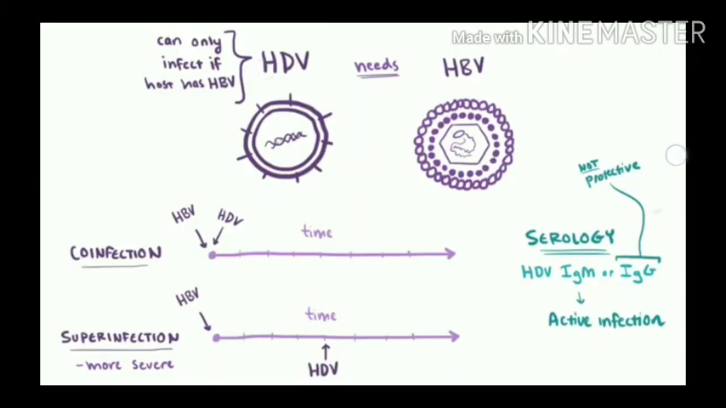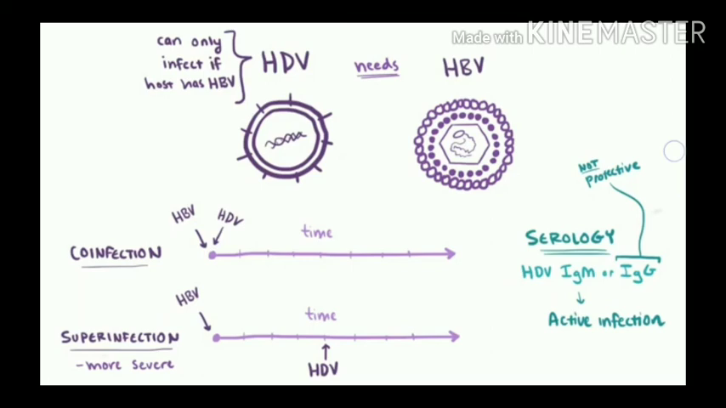It is very unique and it needs the HBV virus. It is determined by the HBV. It is completely dependent on the HBV virus. It can infect a host only if the host has HBV. If it infects at the same time, it is called a co-infection. Or else if it infects later, it is called a superinfection, which is more severe than the co-infection.